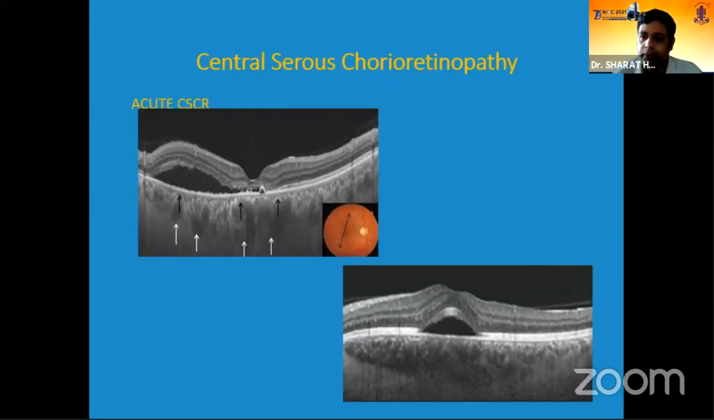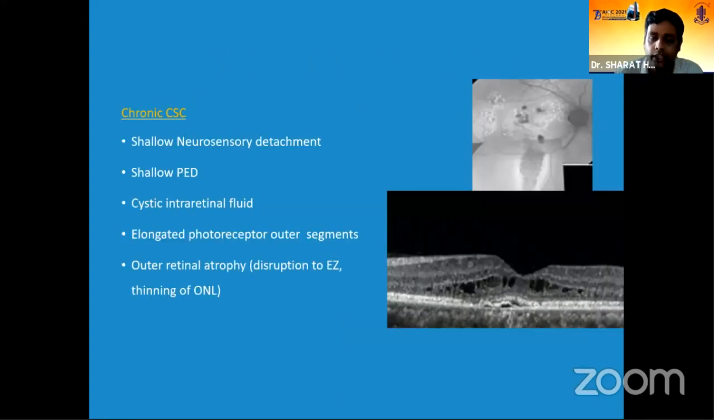The central serous chorioretinopathy biomarkers have already been explained by Dr. Rohit, where you can see, along with the pachychoroid findings like increased choroidal thickness and pachyvessels, there will be neurosensory detachment, pigment epithelial detachment, and hyperreflective dots in acute cases. In the chronic cases, we are able to see cystic intraretinal fluid, elongated photoreceptor outer segments, and outer retinal atrophy can also be seen.